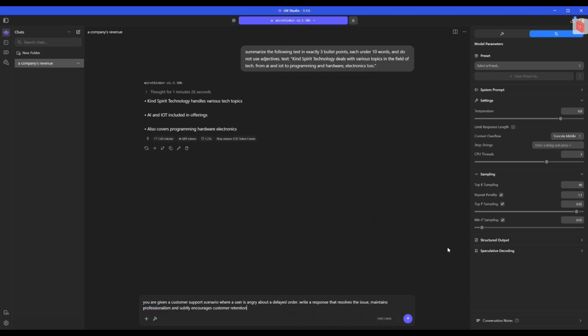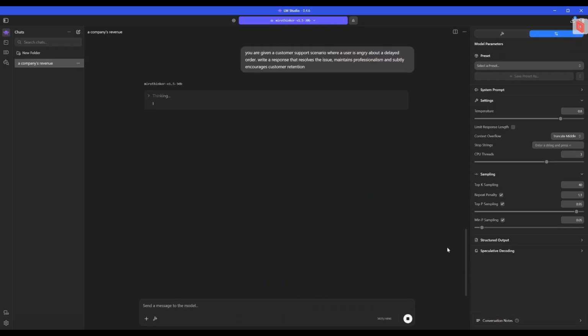You are given a customer support scenario where a user is angry about a delayed order. Write a response that resolves the issue, maintains professionalism, and subtly encourages customer retention. Okay, with this final answer, I honestly expected something more. But it's fine, it kept professionalism. So my final opinion about this model, definitely thumbs up.